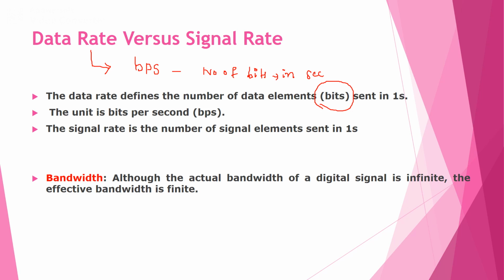Next we can consider the bandwidth. Usually the bandwidth of the signal will be finite, even though the actual bandwidth of the digital signal is infinite.